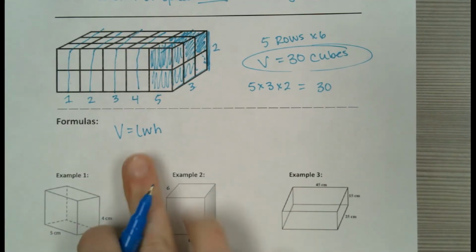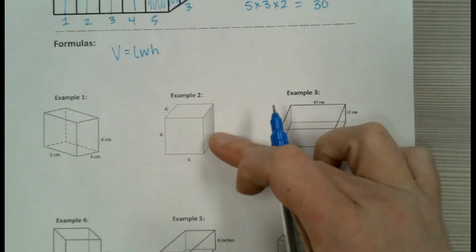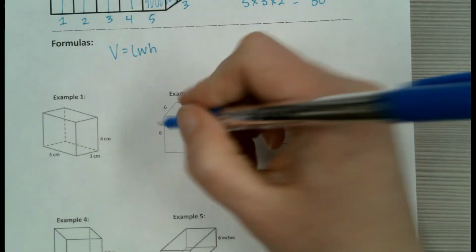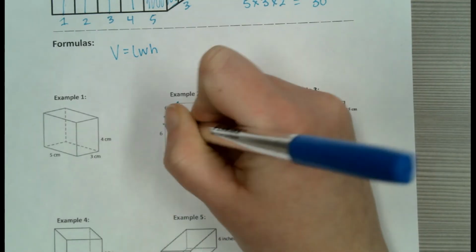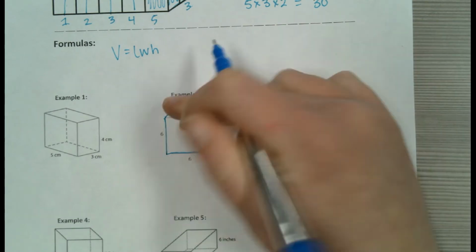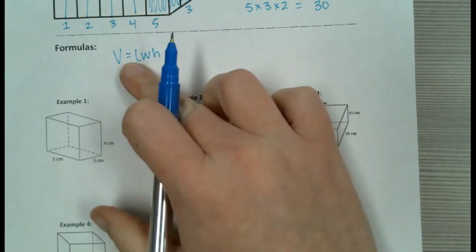Okay, now for cubes, let me see if I have a cube on here, like this one. Okay, let's look at this one. In a cube, the length and the width and the height are all the same. So you can use this same formula, and you're just going to plug in the same numbers.